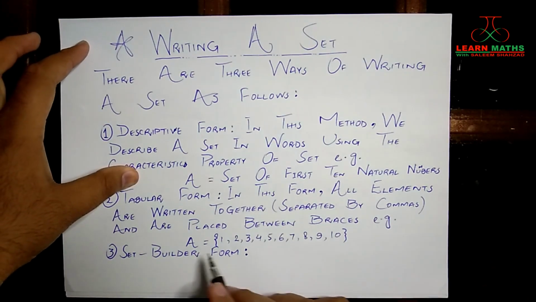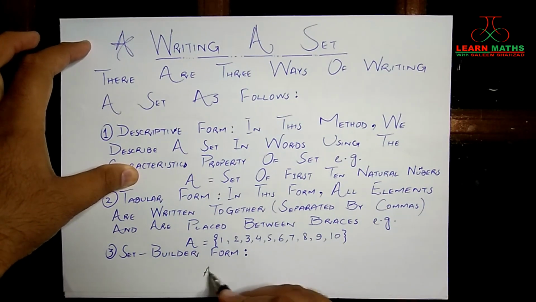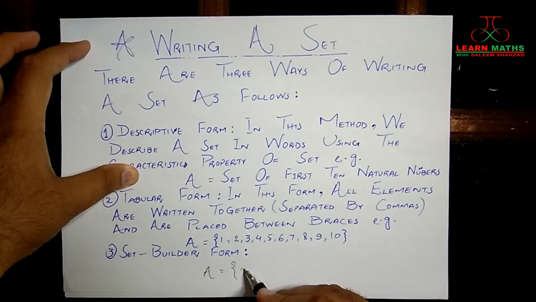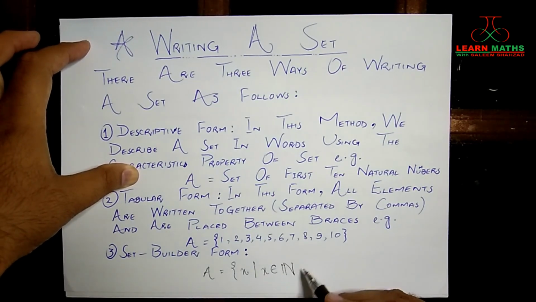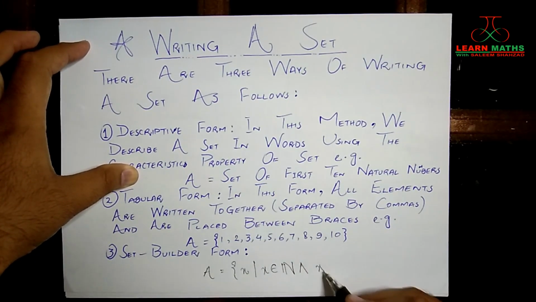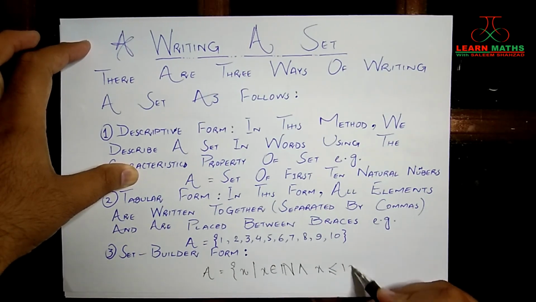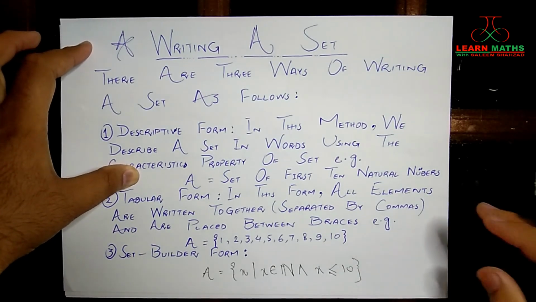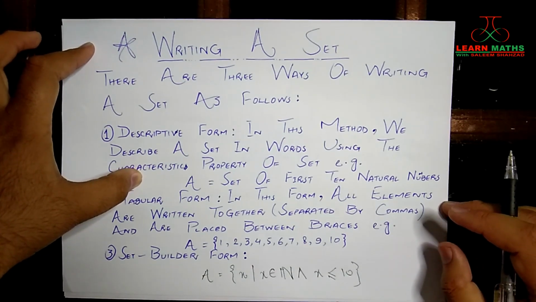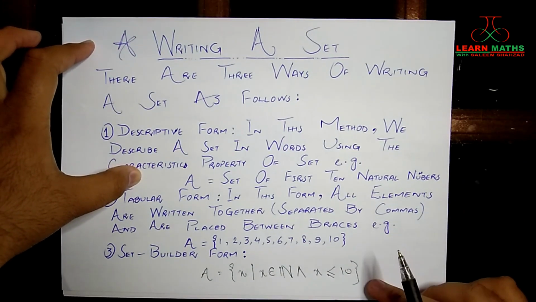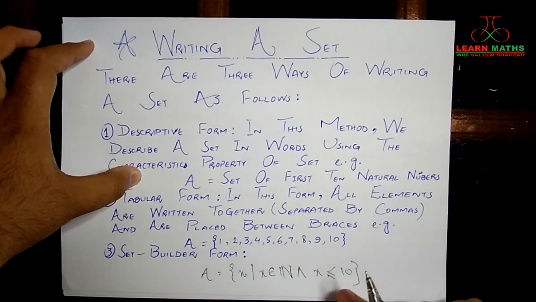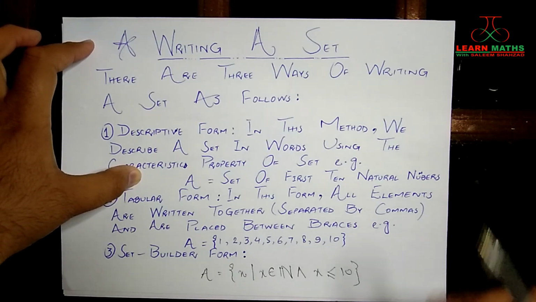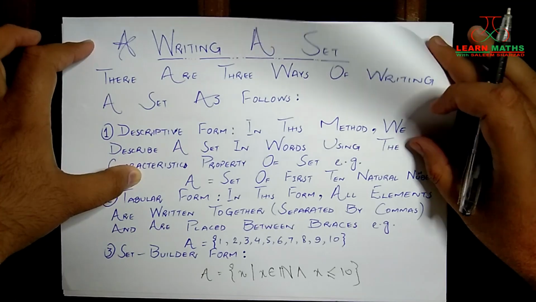If you have to describe the same set, we will write it as A = {x : x belongs to the set of natural numbers and x is less than or equal to 10}. This is how the set builder form works. You might say that this is quite complex, but when we are dealing with infinite sets, then this comes in very handy. So this is quite useful in some problems. So these are the three ways in which you can write a set.